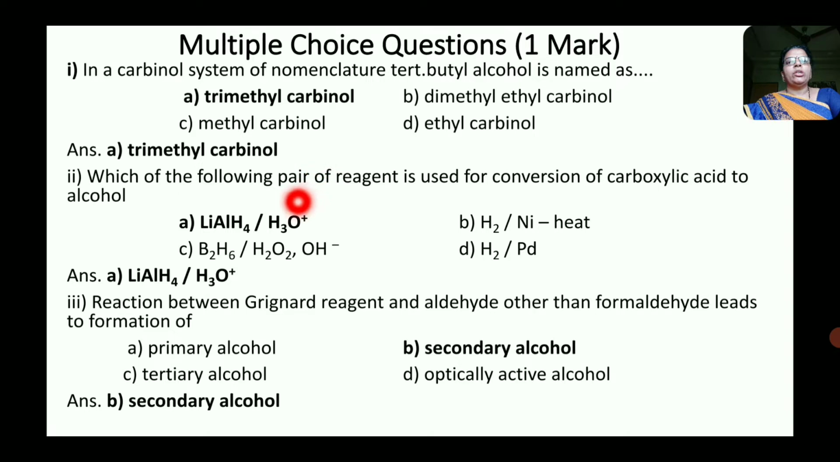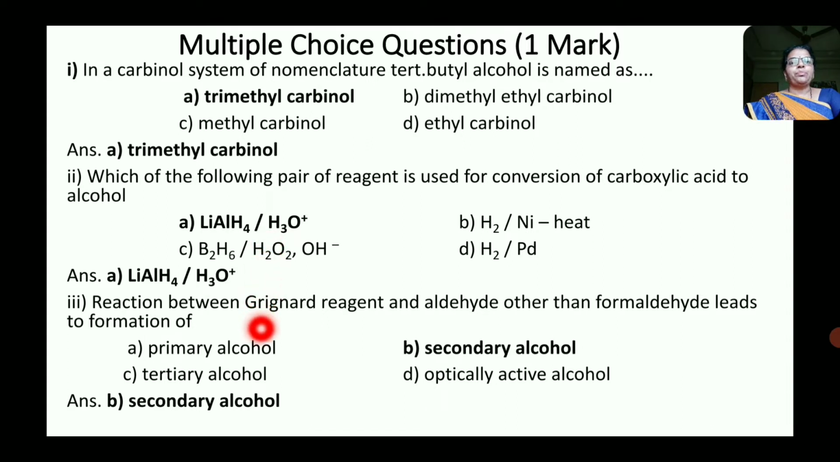Now second question. Which of the following pair of reagents is used for the conversion of carboxylic acid to alcohol? Now here carboxylic acids are converted into alcohol by the action of lithium aluminium hydride followed by acid hydrolysis. That is option A, LiAlH4, H3O+ is the correct answer.